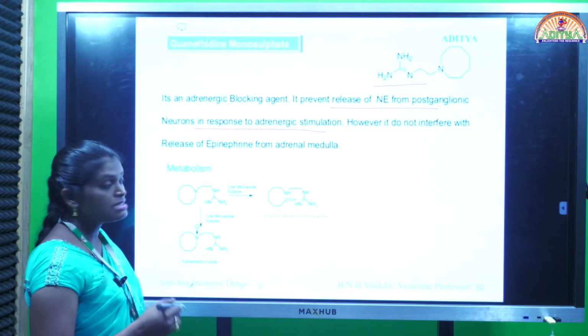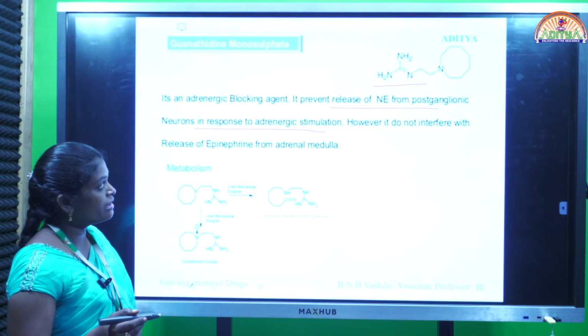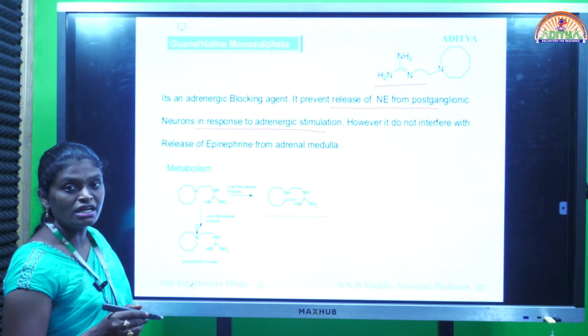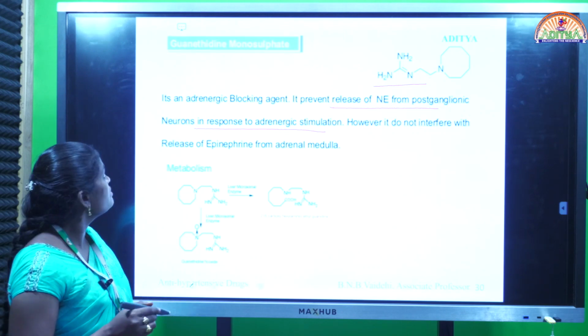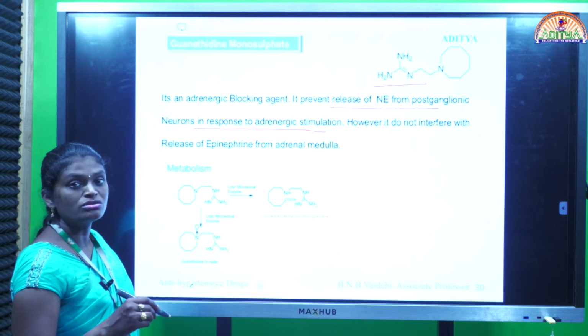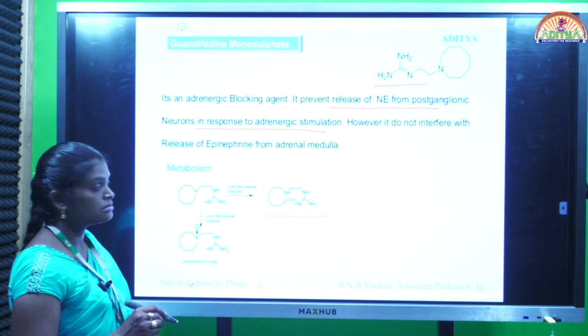Whenever a stimulus is there, the normal process is release of catecholamines from postganglionic neurons. But whenever this guanethidine drug is administered, even after stimulation there is no release of catecholamines.